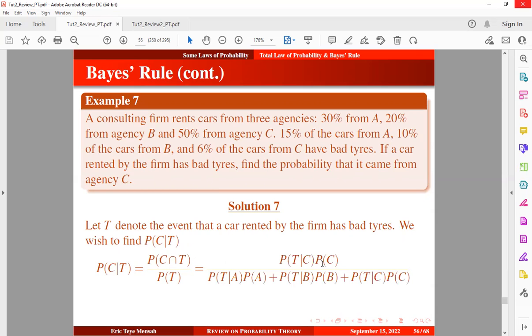And using the multiplication rule, the numerator can be expressed in this form. But if you look at the denominator, this is how it's going to look.